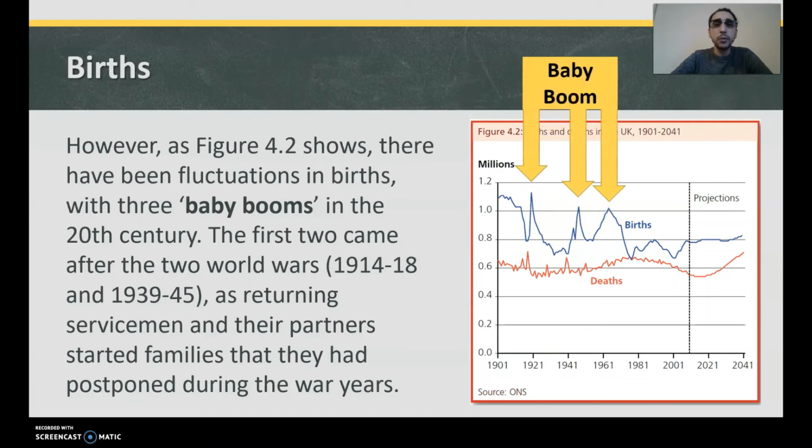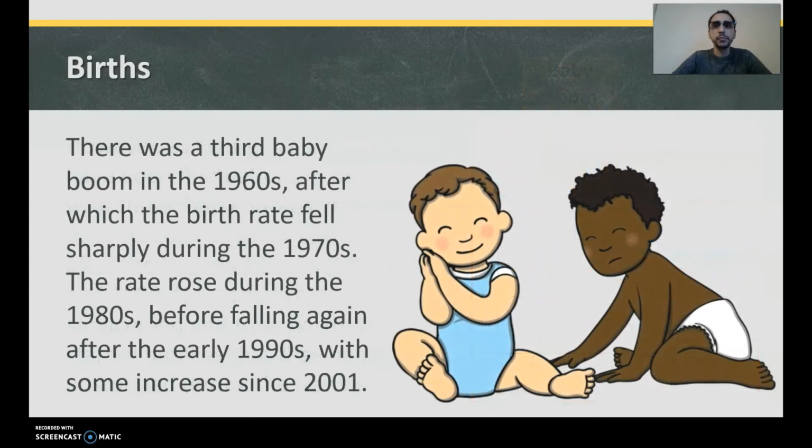So you can see there was 3 baby booms, 2 of which came after world wars, okay? So you can see a baby boom here, a baby boom here, and a baby boom here, okay? People born in these periods are known as boomers, okay? So when you hear people say like, okay, boomer, that's related to the baby boomers from this generation, right? From the 60s, when there was lots of babies being born. There was a third baby boom in the 1960s, after which the birth rate fell sharply during the 1970s. The rate rose during the 1980s before falling again after the early 1990s, with some increase since 2001.